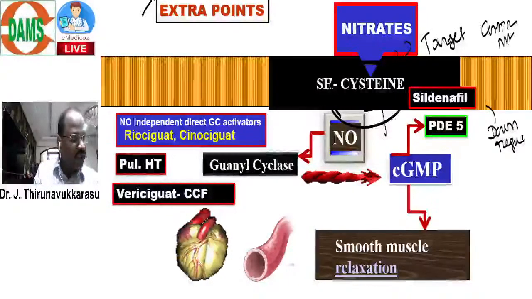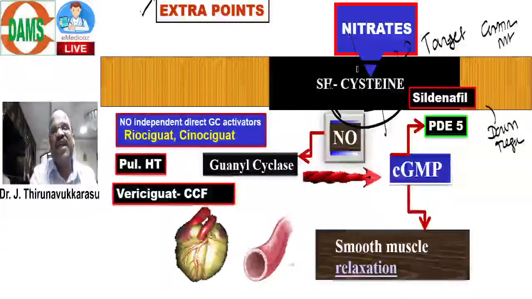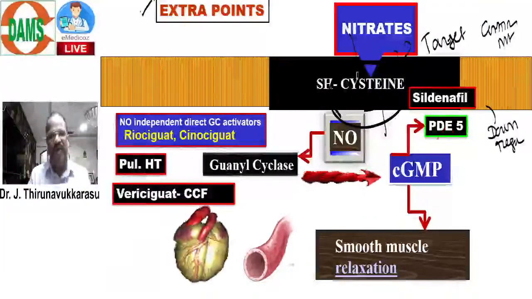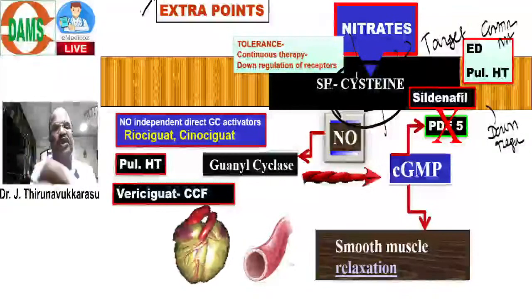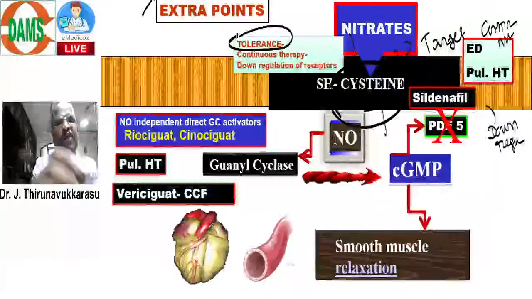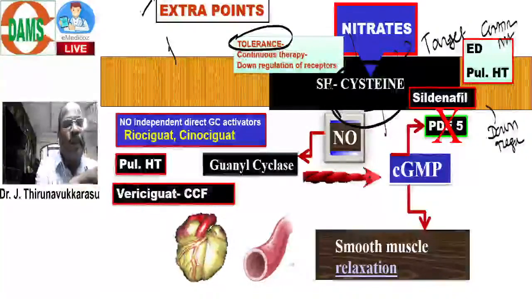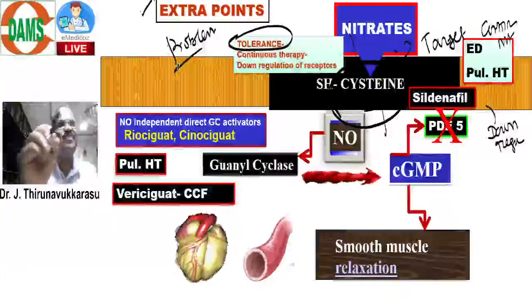Now the question starts. When the receptor goes for down regulation, when you give nitrate, there may not be action. That is called development of tolerance. This is important. One of the problems of nitrate is development of tolerance.